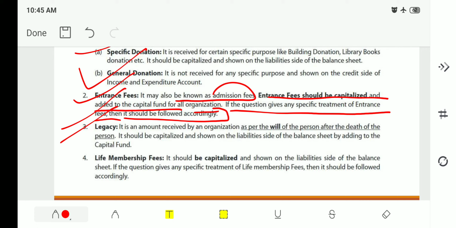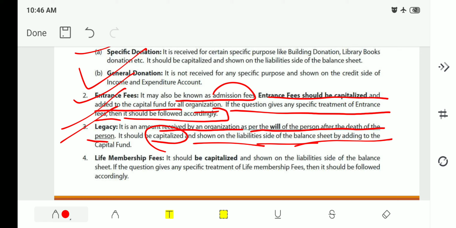Legacy. It is the amount received by an organization as per the will of the person after the death of the person. Do remember, it is as per the will of the person, and after the death of the person, any property that belongs to that person will be transferred to the society or club or organization, that is NPO, non-profit organization. It should be capitalized and shown on the liability side of the balance sheet by adding to the capital fund.